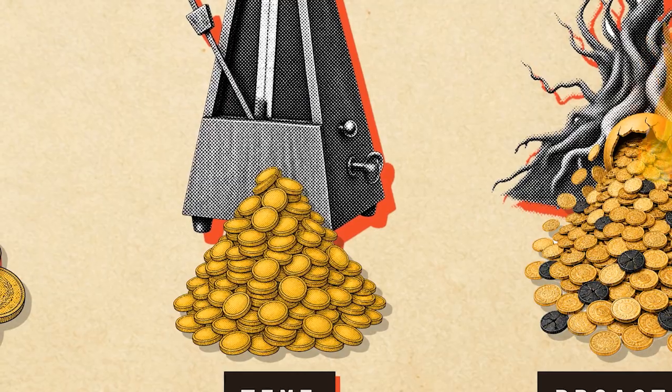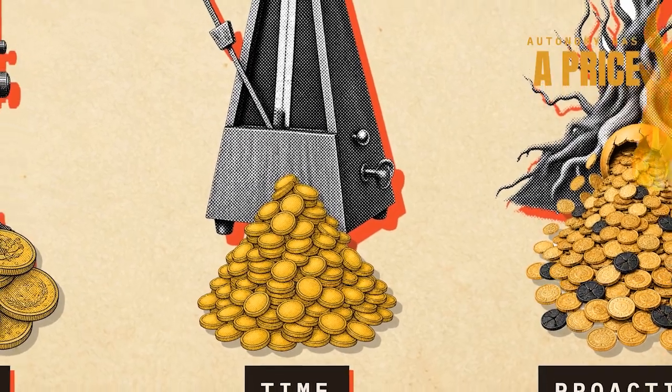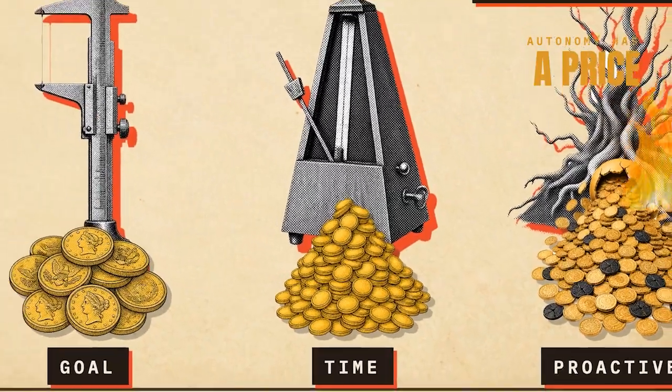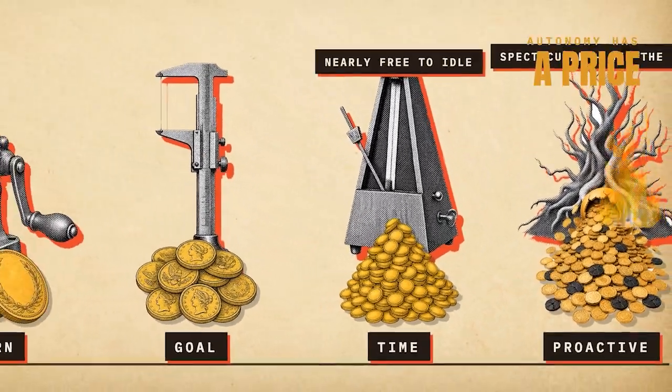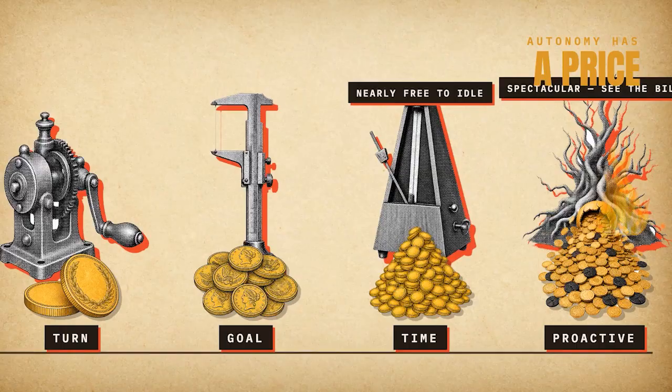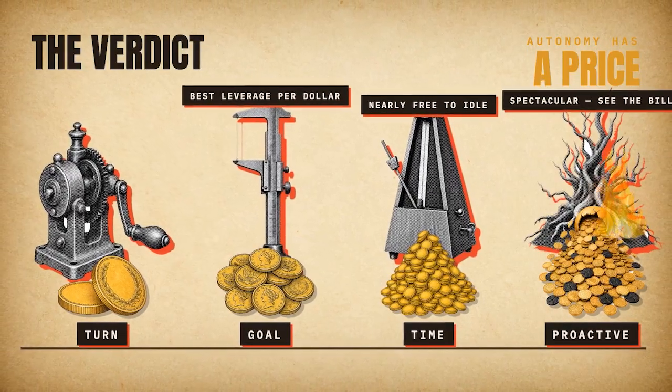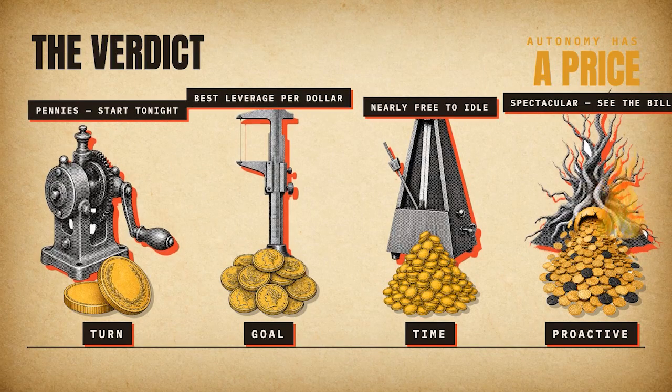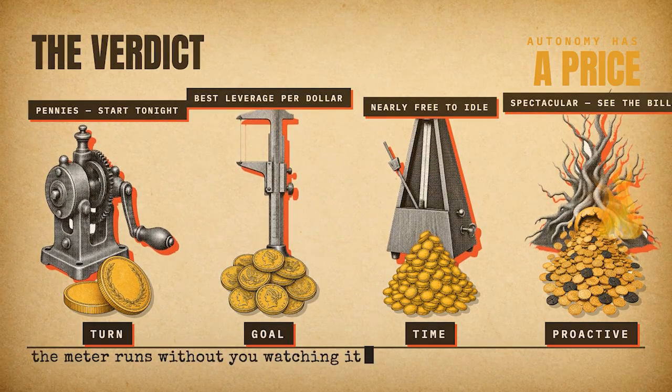So here's my verdict, level by level, receipts attached. Level 1, handing off the check, costs pennies, and you should be there by tonight. Level 2, handing off the stop is the best leverage per dollar in AI right now, if and only if your goal is a measurement, a threshold, and a cap. Level 3 is nearly free to idle and perfect for anything you keep checking manually. And level 4, it's real, it's spectacular, and it's where the biggest receipts live. Climb to it, don't start on it. Because remember, the meter runs without you watching it.